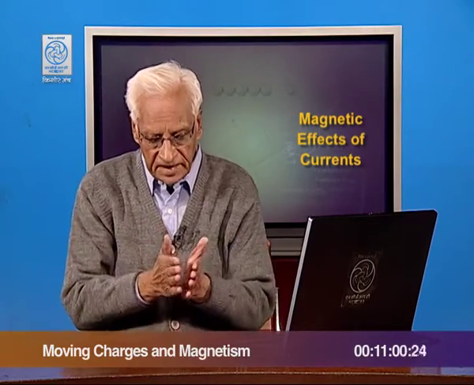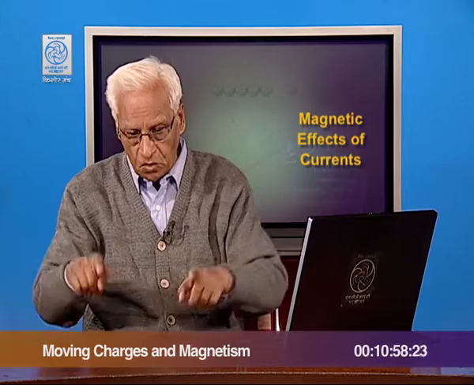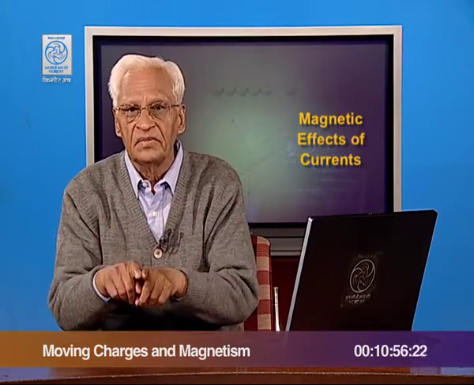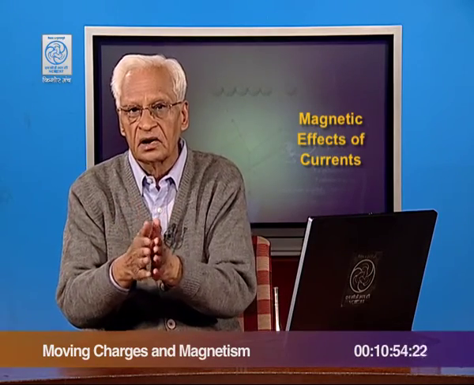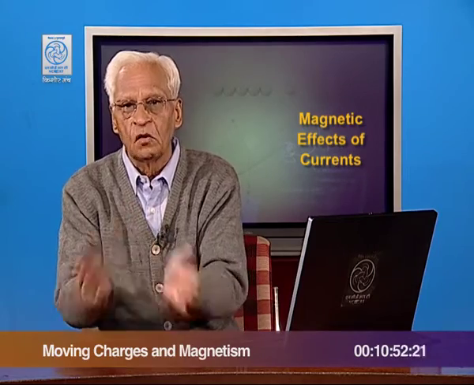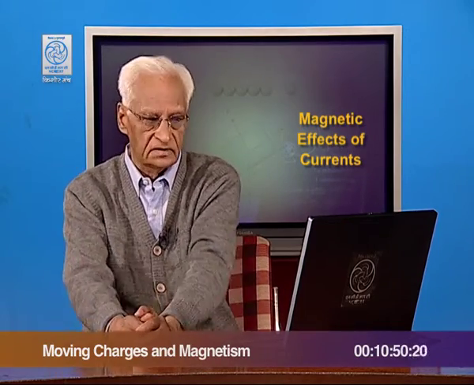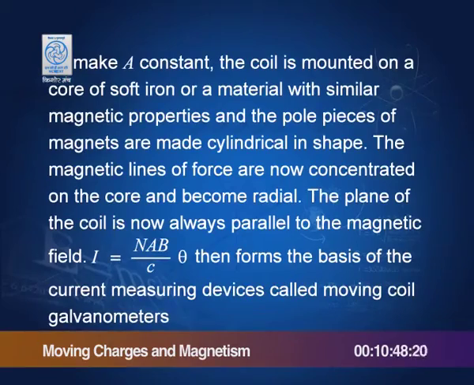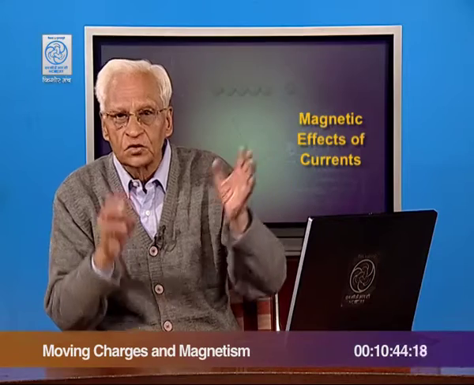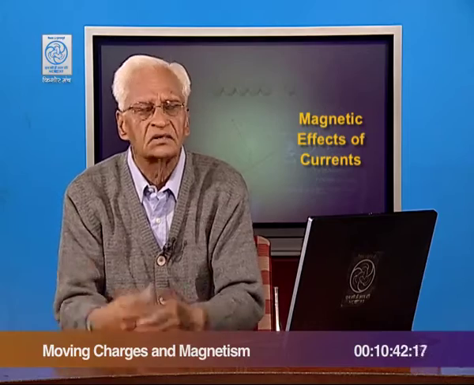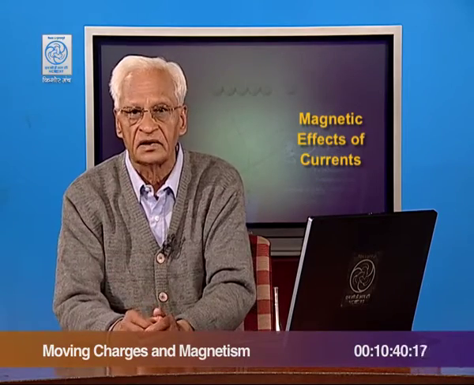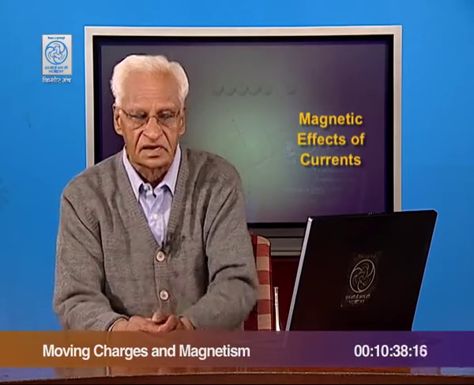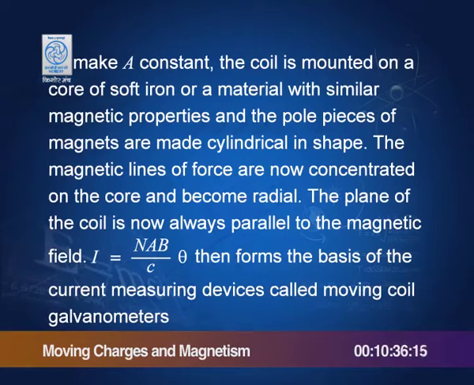We must devise a way in which the coil has the same area perpendicular to the magnetic field all the time. How do we do that? We embed a core in the coil. This core is of iron or some material which has properties of iron. These are ferromagnetic materials, and they attract the lines of force or the magnetic field lines.